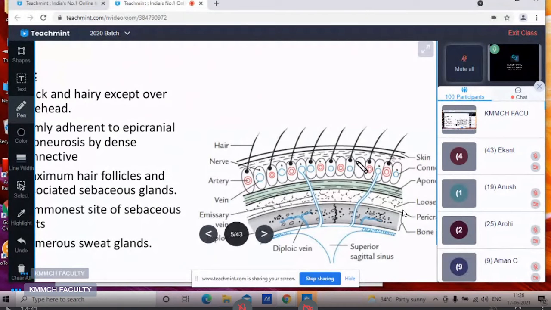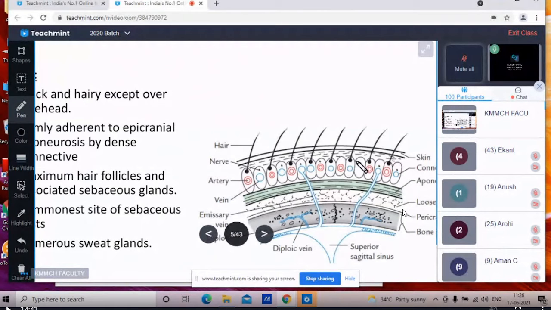Now you can see here the fibrous septa divide this layer into numerous small pockets. You can see numerous round small pockets here. The fibrous septa divide this layer into numerous pockets which contain lobules of fat. You can see the red and blue colors here. The blood vessels and the nerves of the scalp lie in this layer. Here in the superficial fascia you can see the numerous blood vessels and nerves lying in this dense connective tissue.